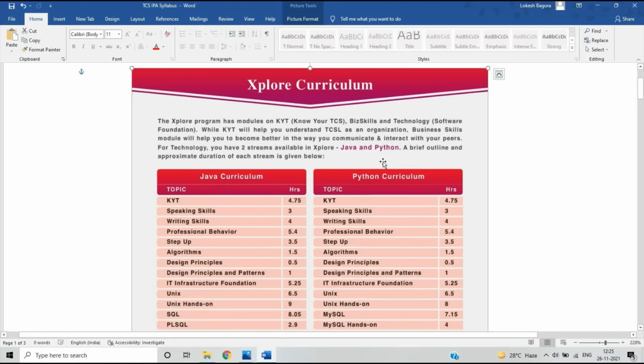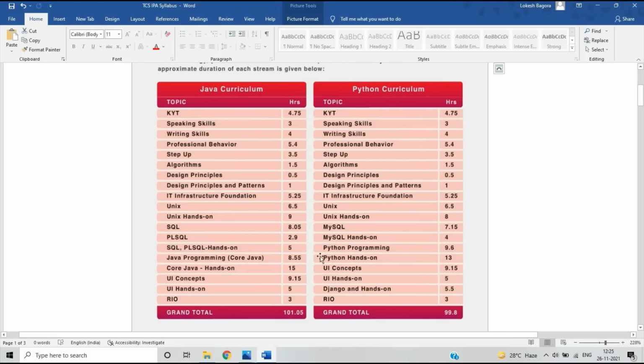Okay, so this is the brief outline and approximate duration of each stream. This is the Java curriculum, and this is the Python. Much is the same, like Unix, hands-on, MySQL, PLSQL. Then there are other concepts like Java programming and core Java hands-on. There is Python hands-on, Python programming, Django hands-on. There is UI hands-on, and there is algorithms, algorithm professional. KYT means Know Your TCS, which is related to TCSL as an organization. These are also the same for the Java and Python curriculum, and this is the grand total.